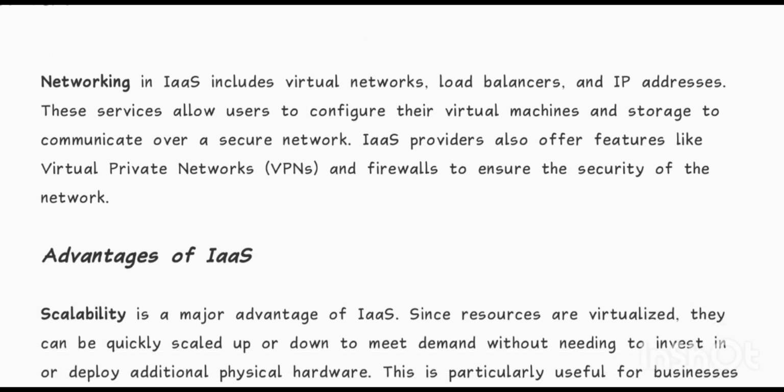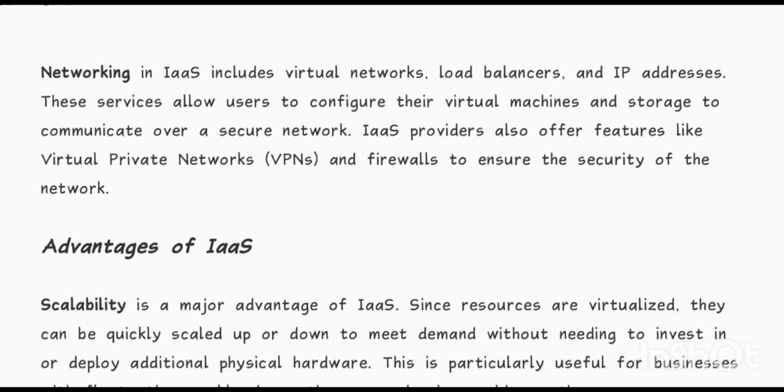Networking in IaaS includes virtual networks, load balancers, and IP addresses. These services allow users to configure their virtual machines and storage to communicate over a secure network. IaaS providers also offer features like virtual private networks, VPNs, and firewalls to ensure the security of the network.